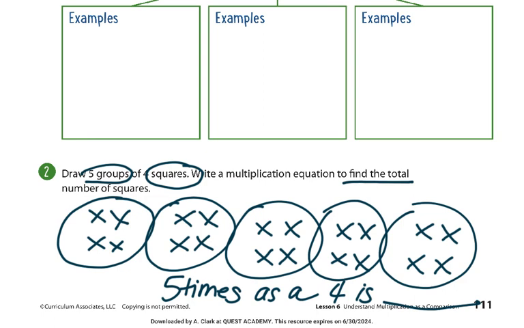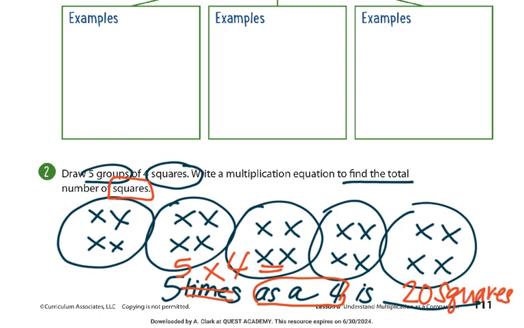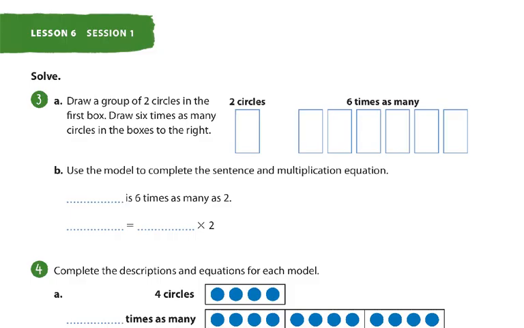So we'll just count by 5 4 times. 5 times, and remember times is a multiplication symbol. As 4, that means I'm just taking that number. The word is an equal sign. 5 times 4 is 20. And I label it as squares. But ours are actually X's. Turn the page.